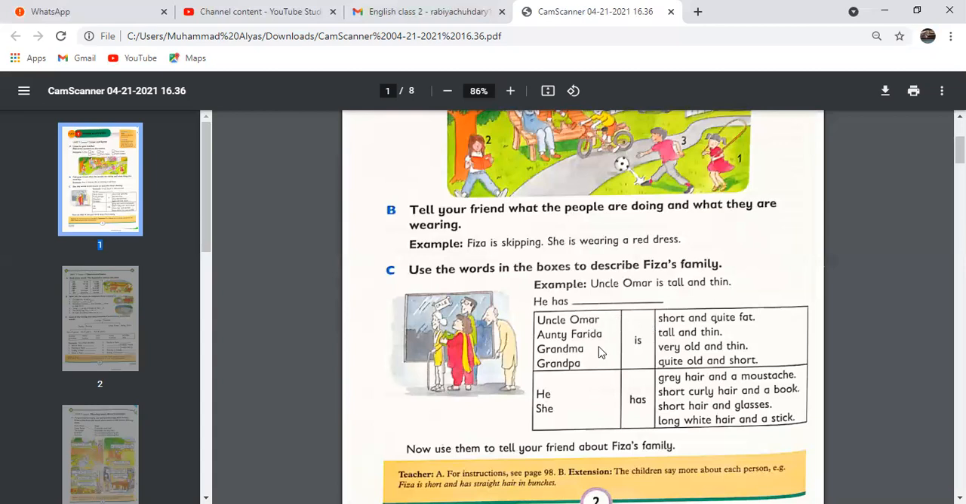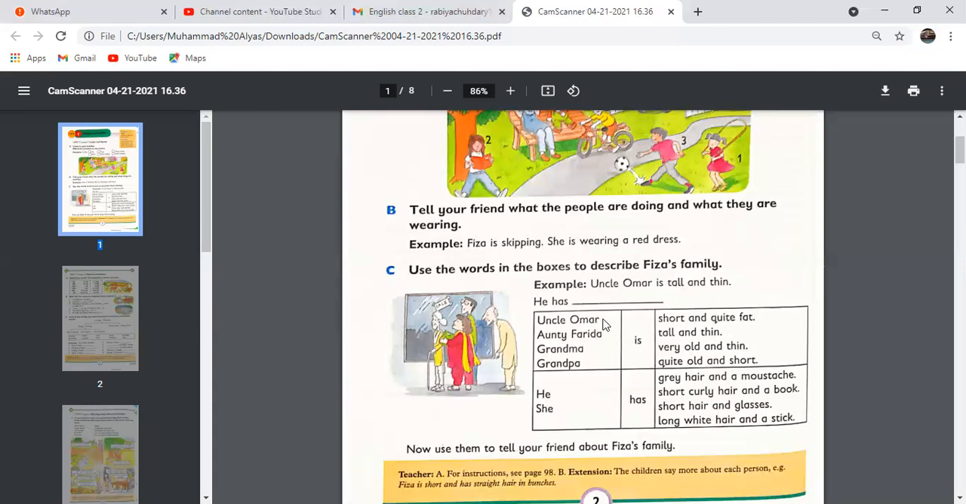This is the first column, this is the second column, and this is the third column. You need to match these columns with one another, and for that you need to use the color pencils. For one matching, you have to use one color pencil, and for the next matching you will use the next color pencil. This is the same as we normally did in class 1.